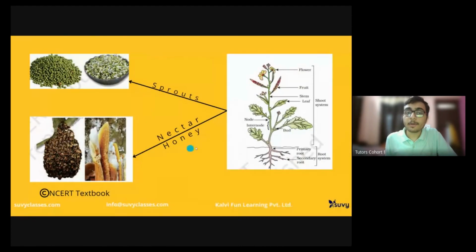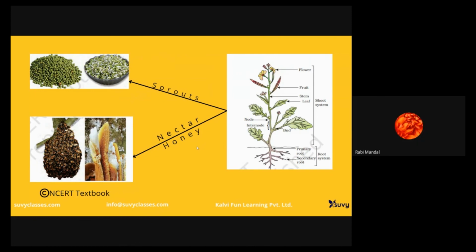Then we discussed nectar and honey, whether it is vegetarian or non-vegetarian, but we are happy be it anything, right? It's very tasty. We enjoy eating it. Then we went for sprouts, where we discussed how usually sprouts are prepared. We just soak them in water overnight, and in the morning sprouts are ready. We have it in our breakfast with the other stuff. Honey is sweet, natural, and good for health.